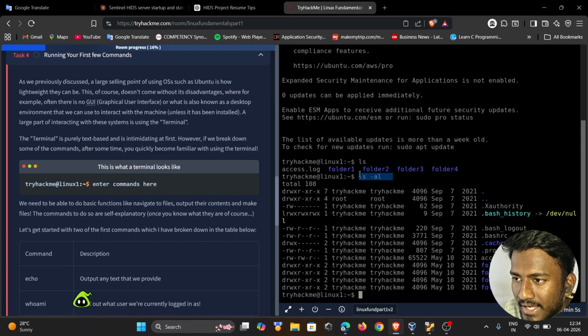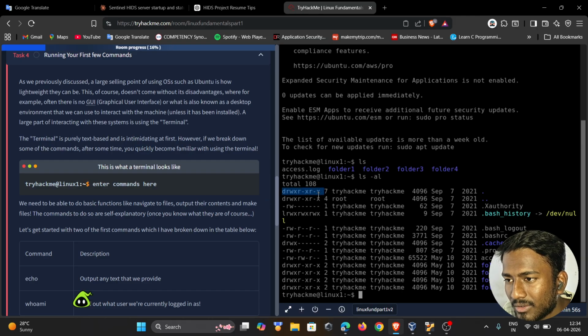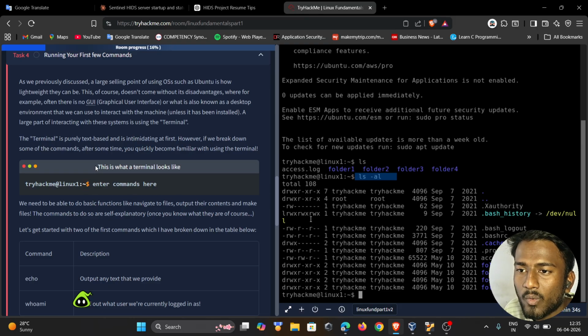Using this command we are able to see hidden files and also all information like read and write permissions, file or folder size, and when it was created: the year, the month, the date. So these are all the things we can know using this command. We will see these commands in the next task. I just gave you some overview about that.